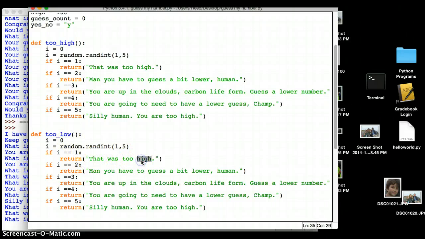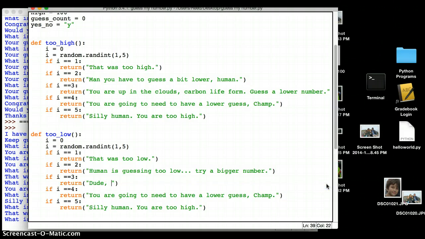That was too low. Man, let's see. Human is guessing too low. Try a bigger number. Okay, dude, you have to go larger. Dude, go larger or go home.